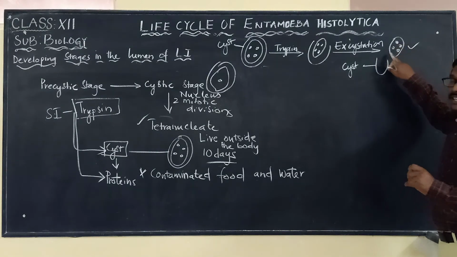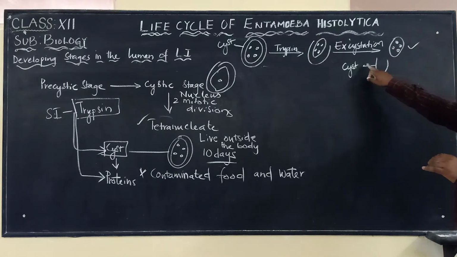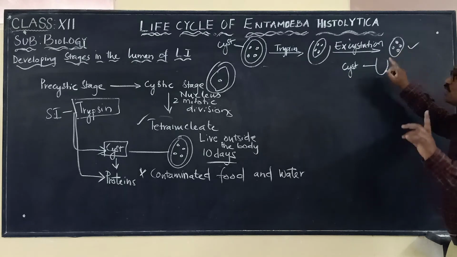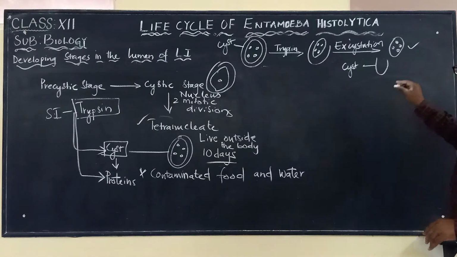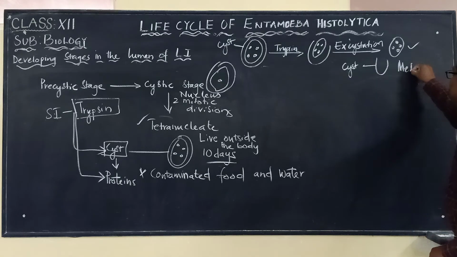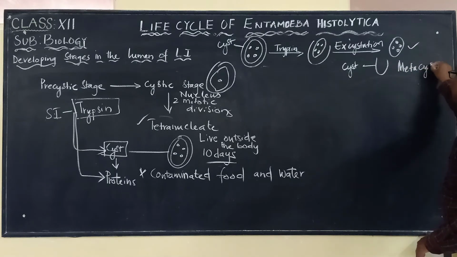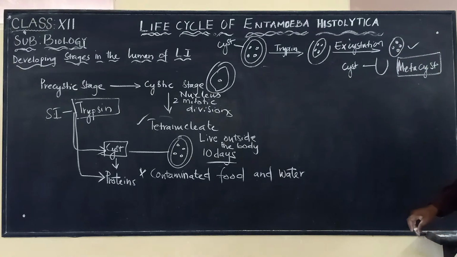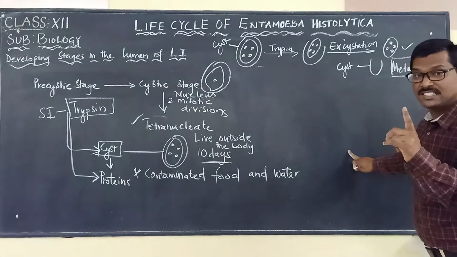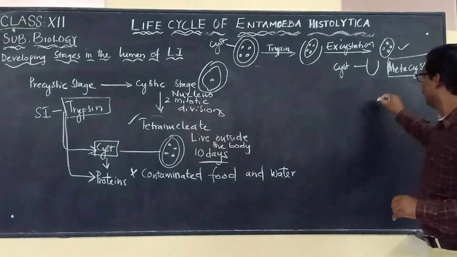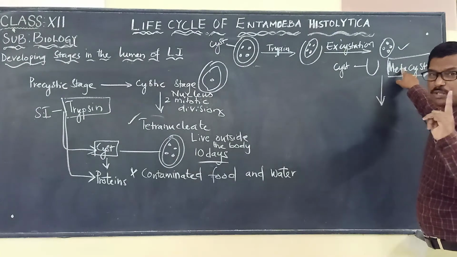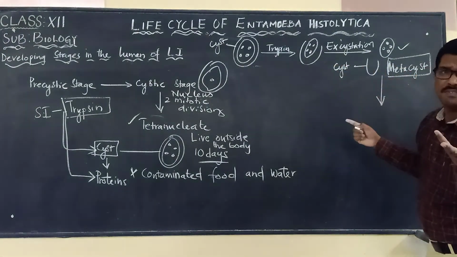And now it is completely naked, not enclosed by the cyst. This Entamoeba histolytica is no more called a cyst; it is called a metacyst. Please remember this word, metacyst. And each metacyst has how many nuclei? 4 nuclei. Many metacysts like this will be formed.